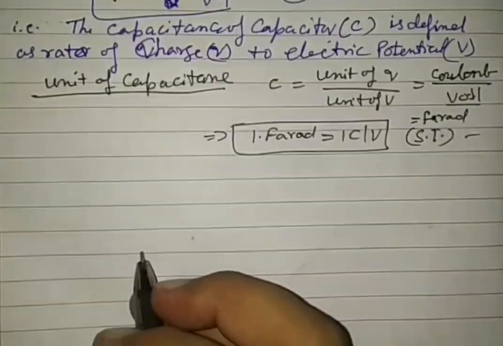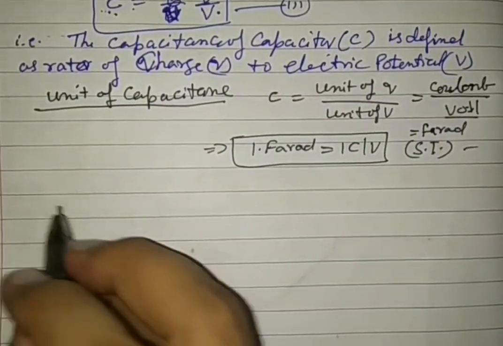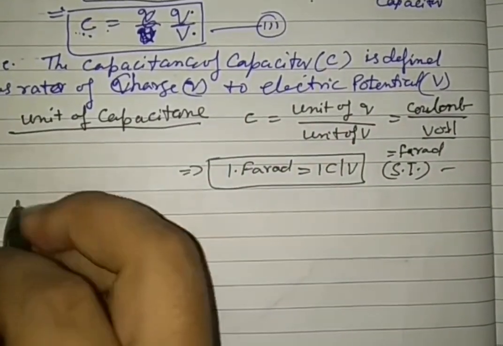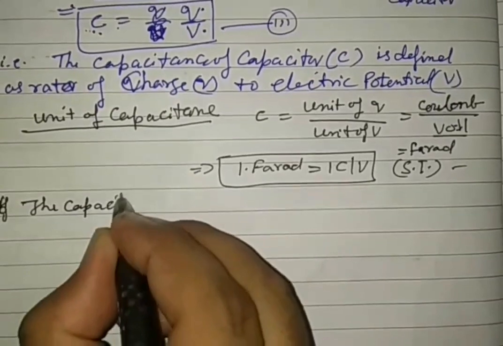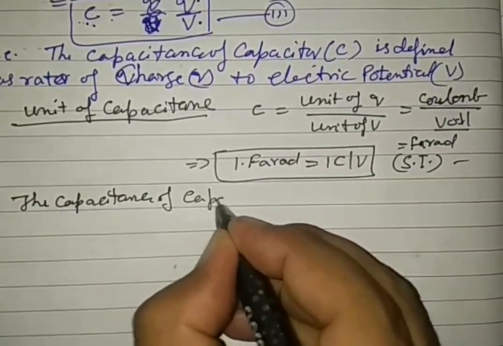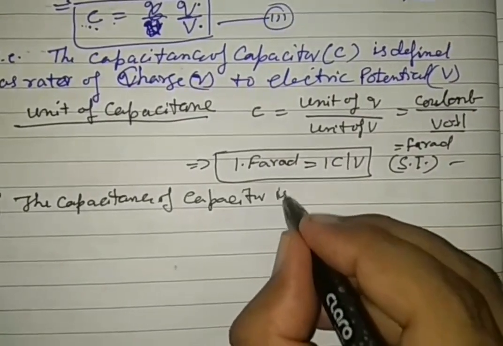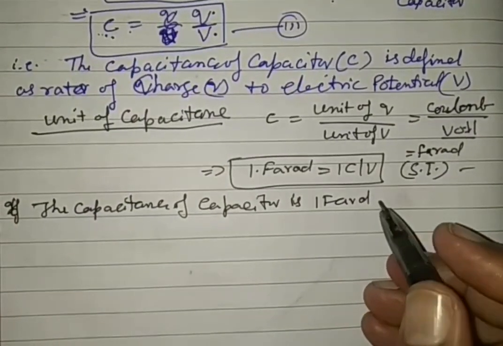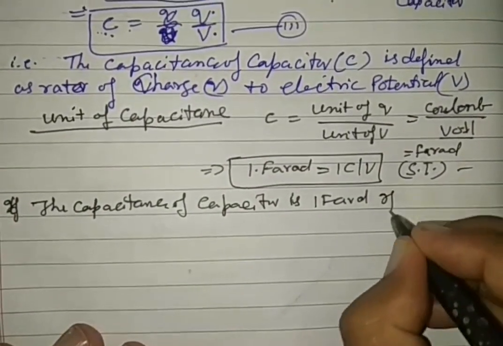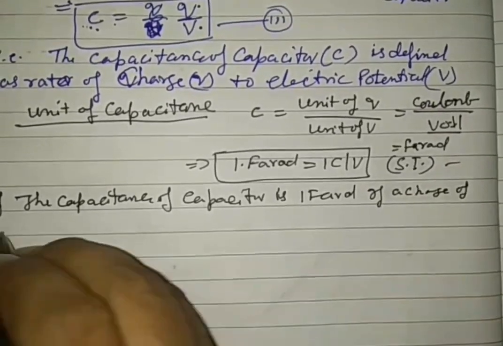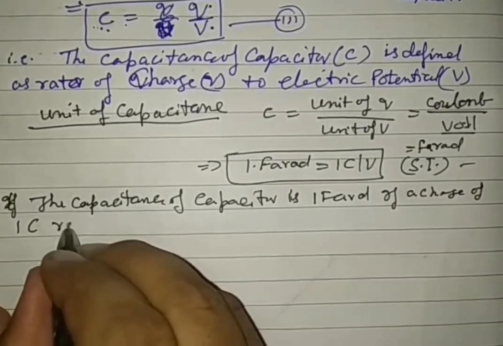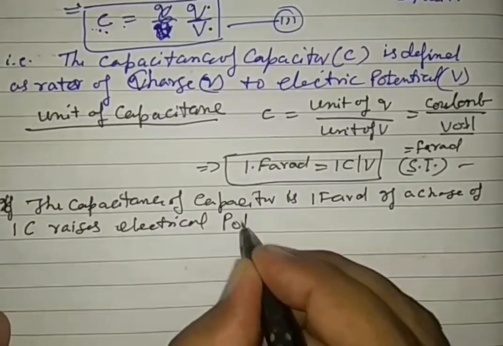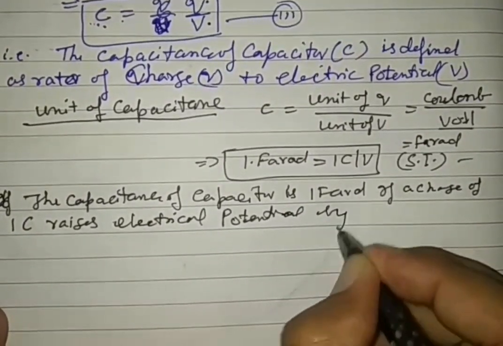So by this definition, 1 Farad is defined as follows: the capacitance of a capacitor is 1 Farad if a charge of 1 Coulomb raises the electrical potential by 1 volt.